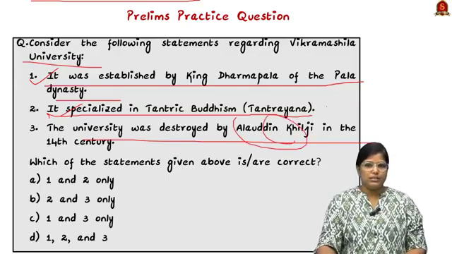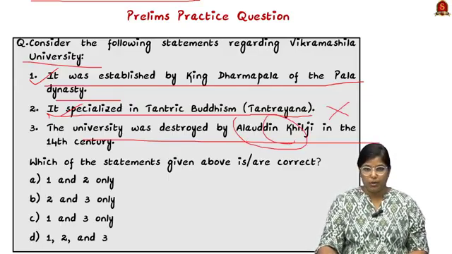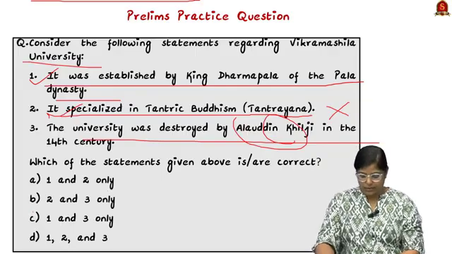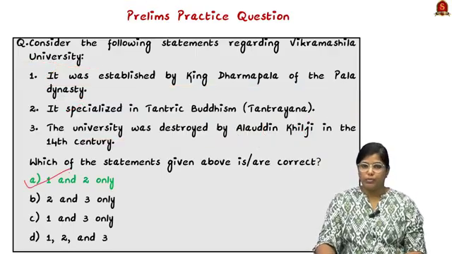So here comes the doubt. It was not destroyed by Alauddin Khilji. Instead, it was destroyed by Muhammad bin Bakhtiar Khalji. So here the correct answer for the particular question is option A, 1 and 2 only.